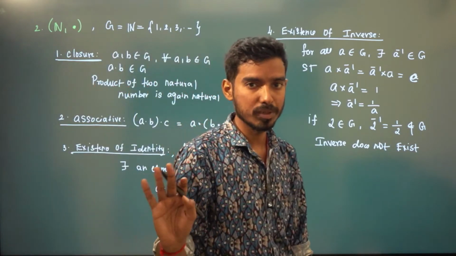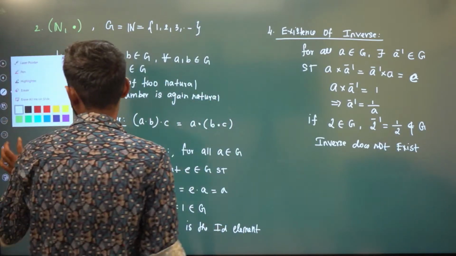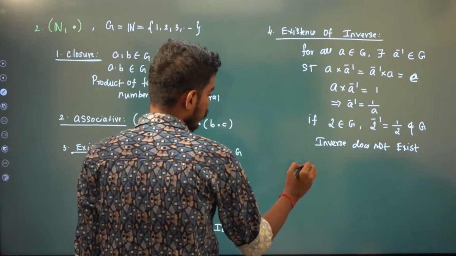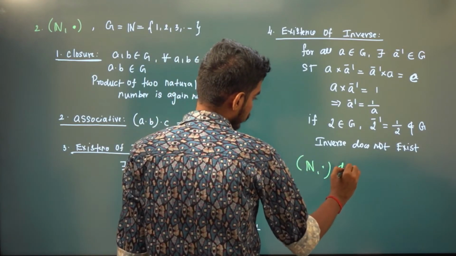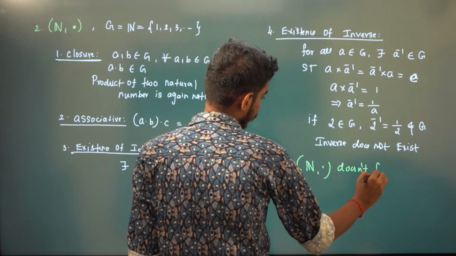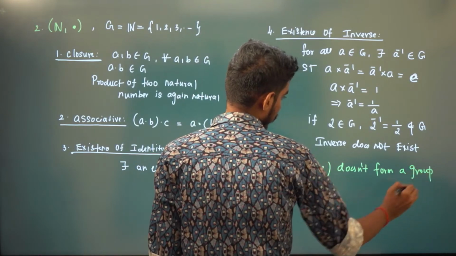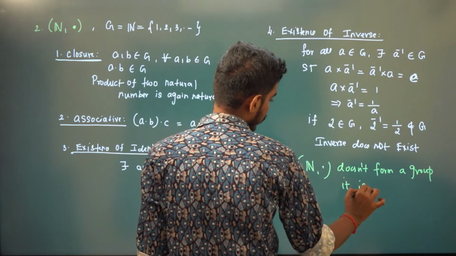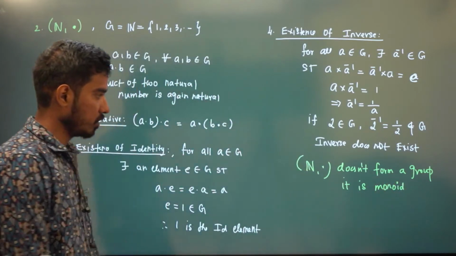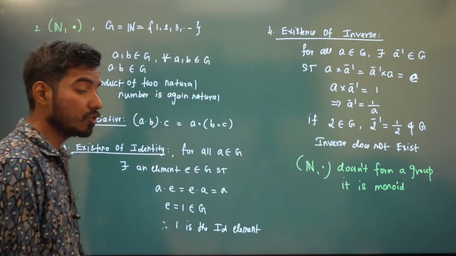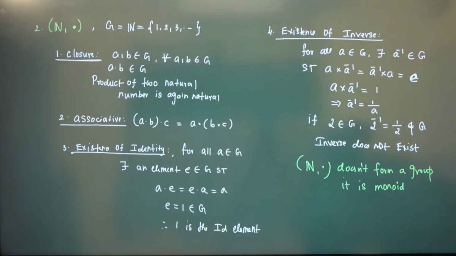It doesn't form a group because it fails to satisfy the inverse definition. So the conclusion is natural numbers with respect to multiplication don't form a group. It is a monoid because it satisfies closure, associative, and existence of identity.